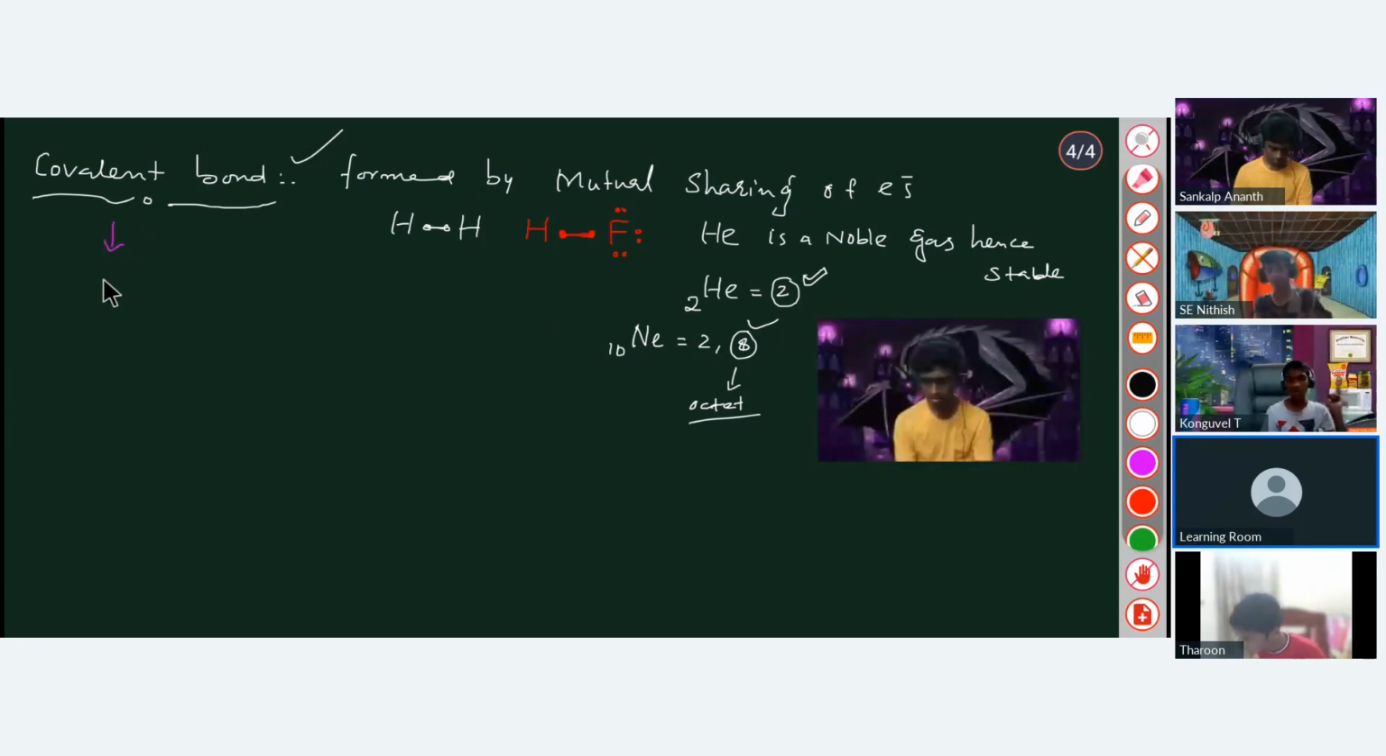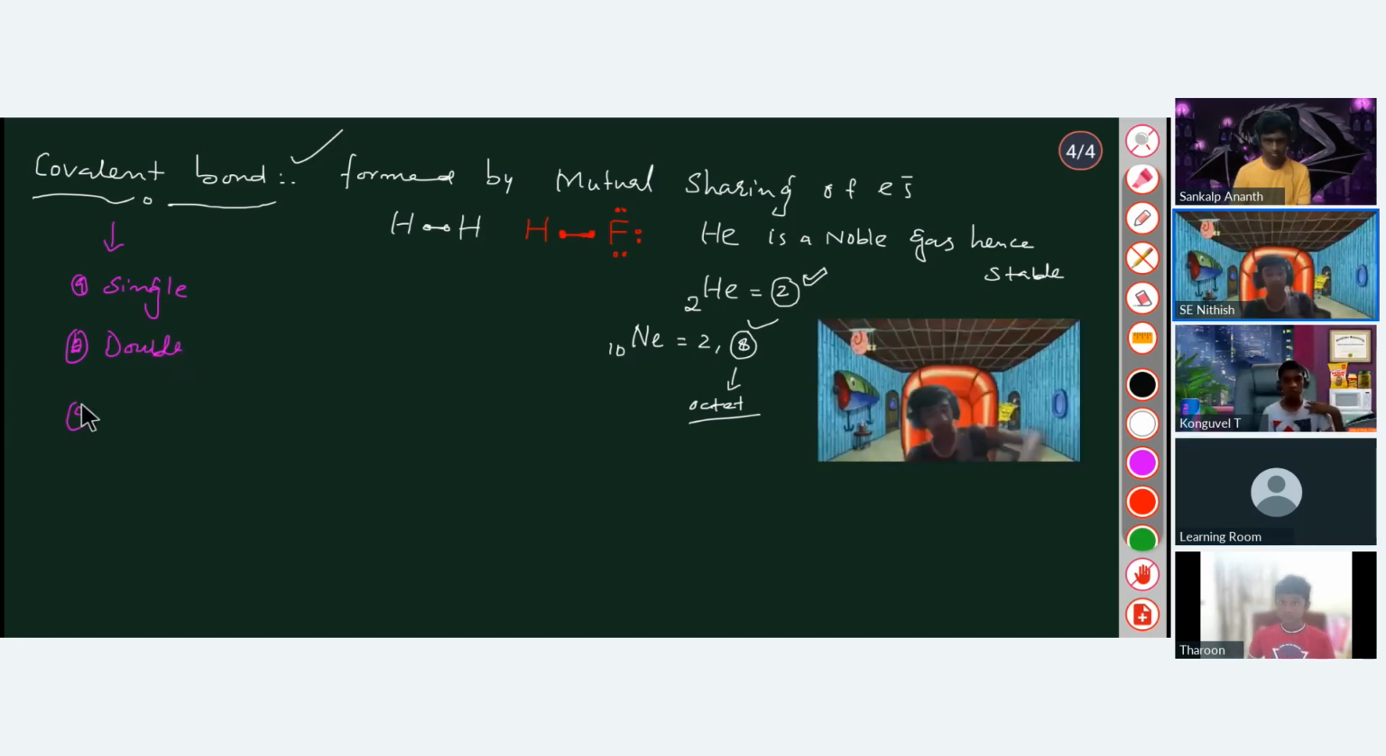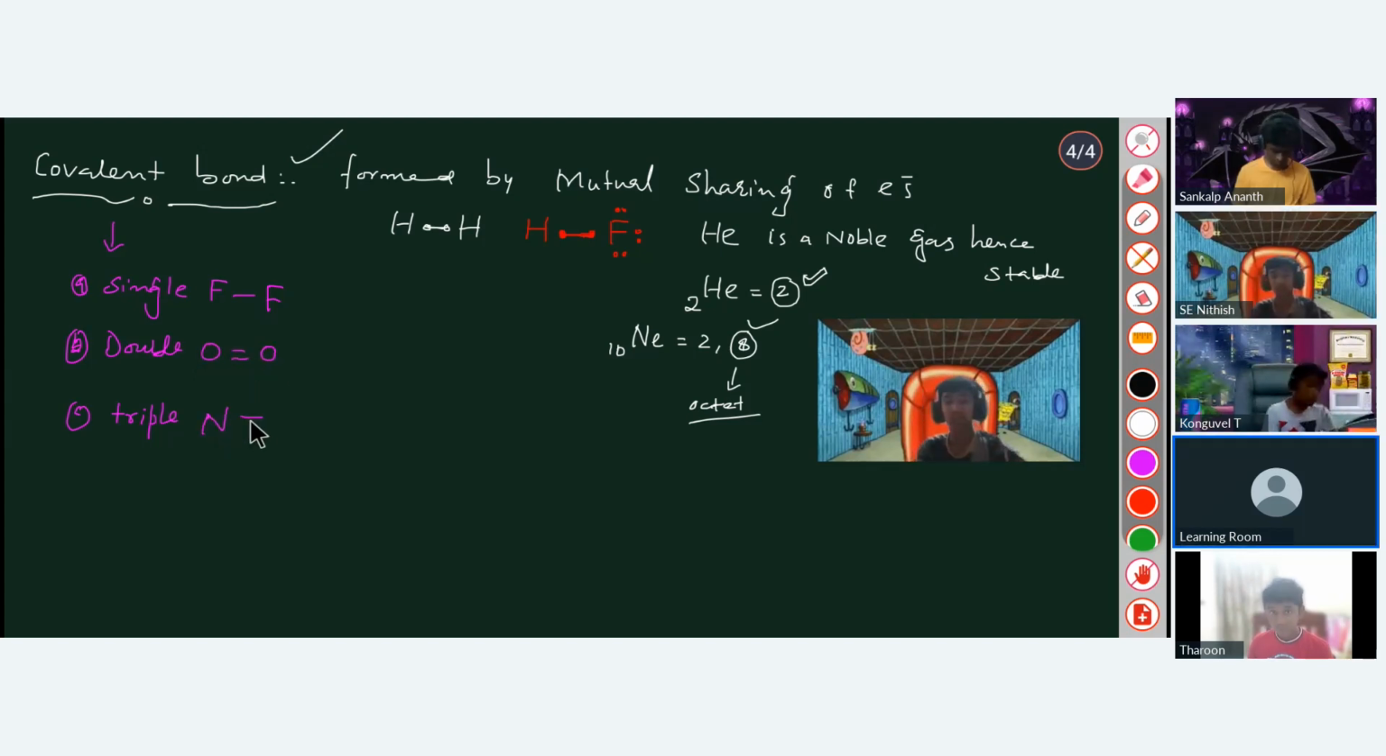Okay, now you have to remember that a covalent bond can be single, double, or triple. We had discussed the examples, correct? Yes, sir. Fluorine, oxygen, and nitrogen. In the F2 fluorine molecule, there will be a single covalent bond. In the O2 molecule, there is a double bond. And in nitrogen, there is a triple covalent bond, and I have already discussed this in the previous class, right? Yes, sir.